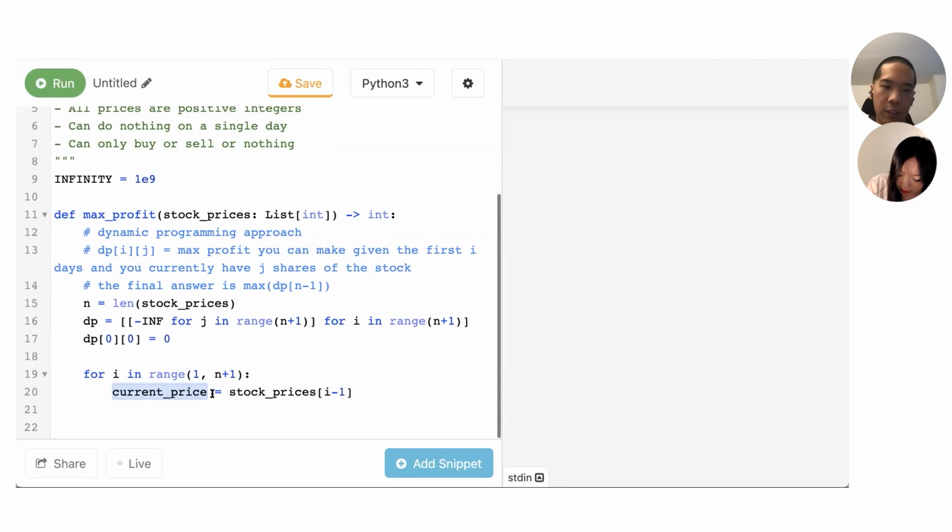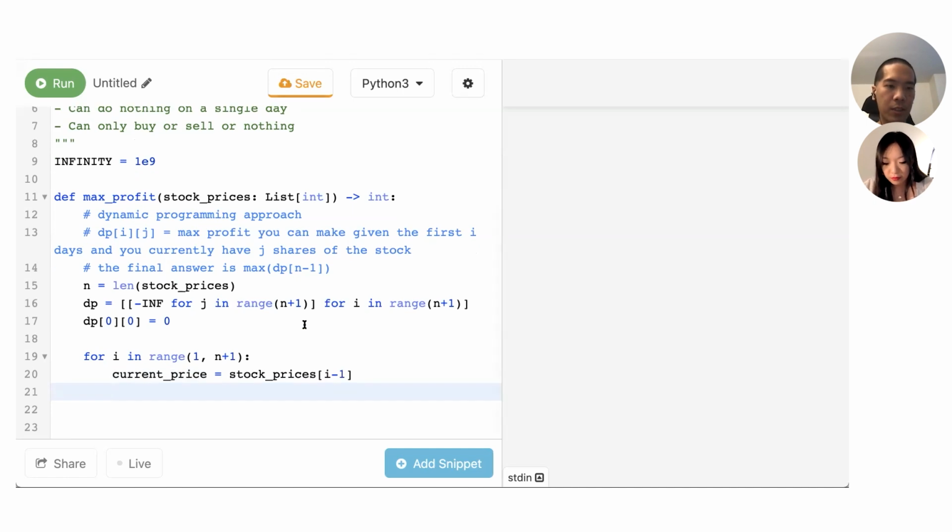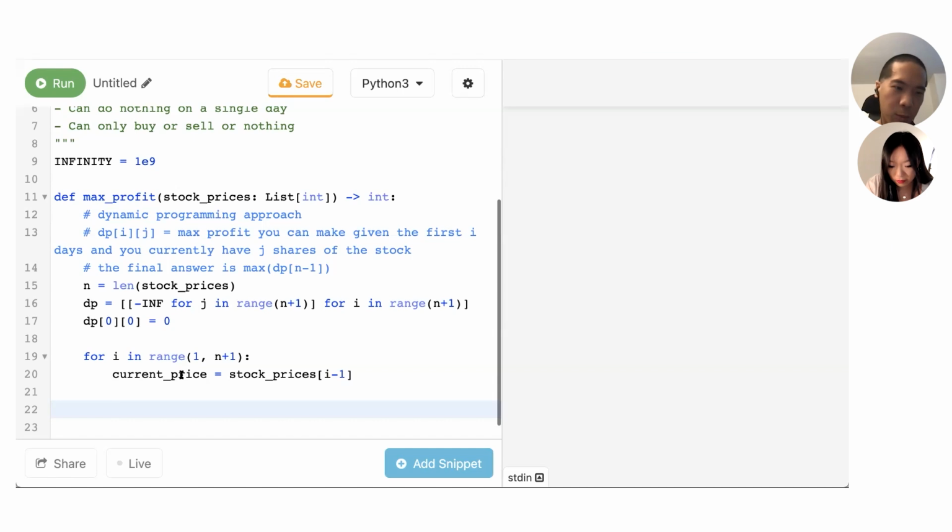And then I'll just keep this in a variable current price so it's easier to access later. Basically, there are 3 different actions we can take in each day. So I'll write it out. I'm not too sure what my inner loop is yet, so I won't write it first, but I will fill in what the inner loop is. Okay. So given I'm on this day, I can sell 1 share of the stock.